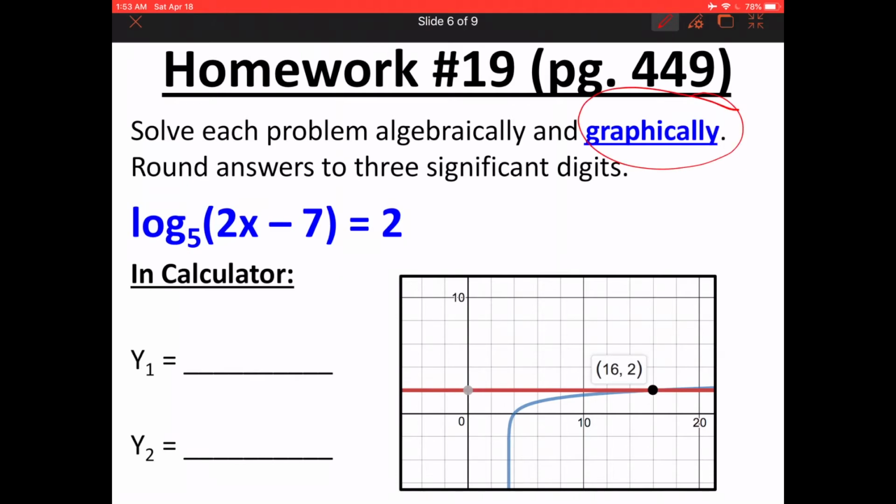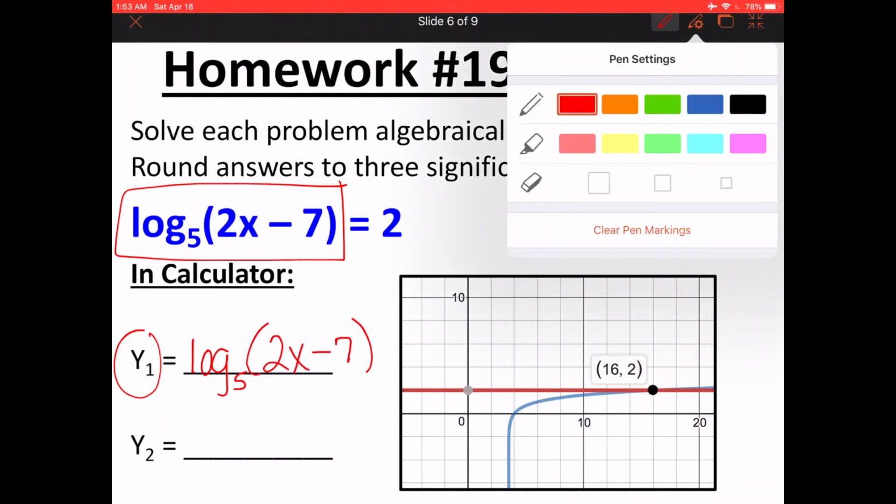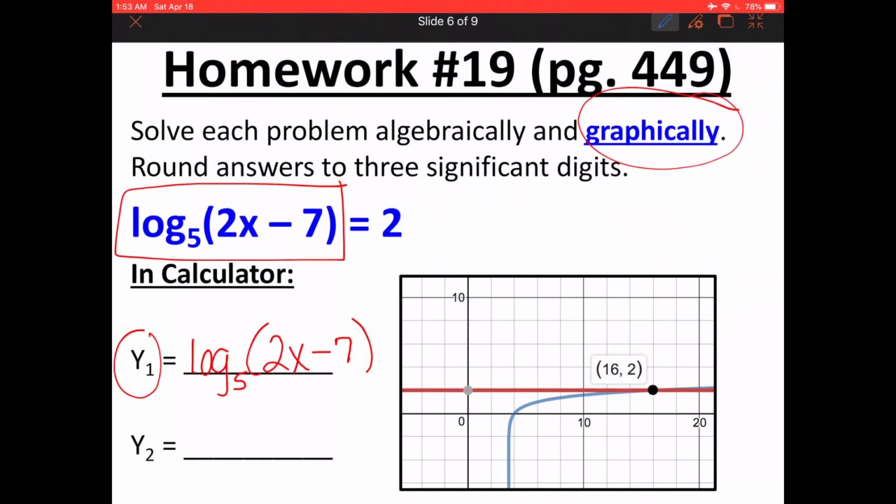All right, let's look at our next problem. Again, we are first going to solve this with the graph. So in y1, I would put the left side of the equal sign. So I would put log base 5 of 2x minus 7. Remember, the default base is 10. So in order to get log base 5, you have to go into math in the calculator. Okay, so that math button on the left, right underneath the second and the alpha, you have to go into math and change the base.